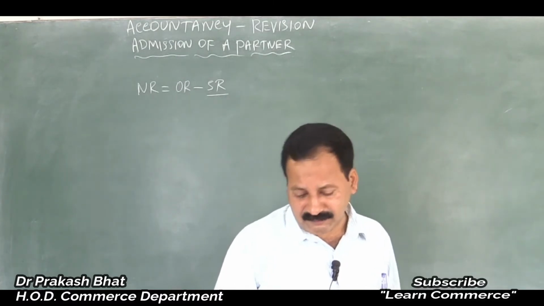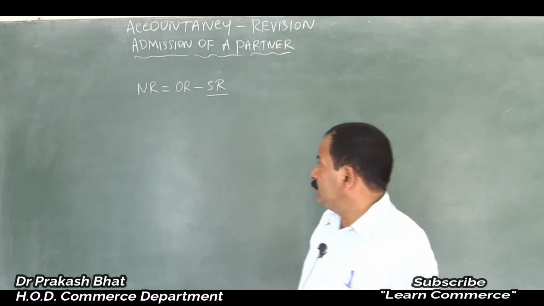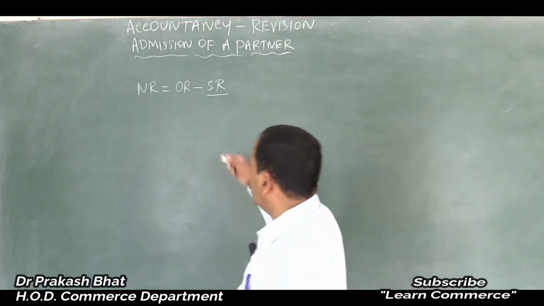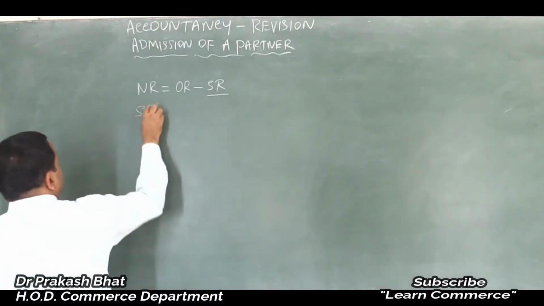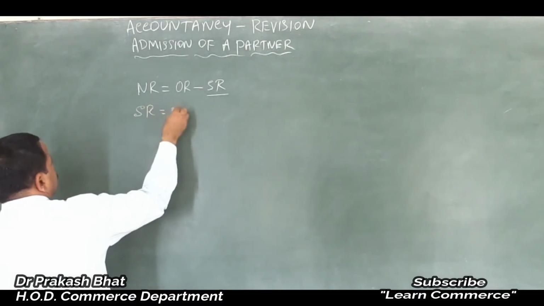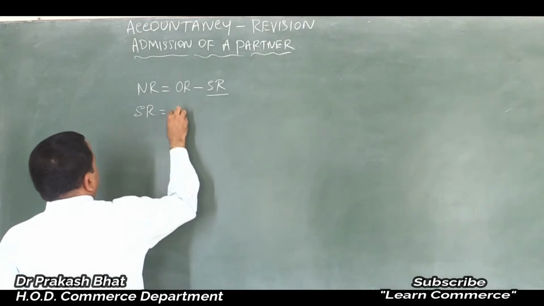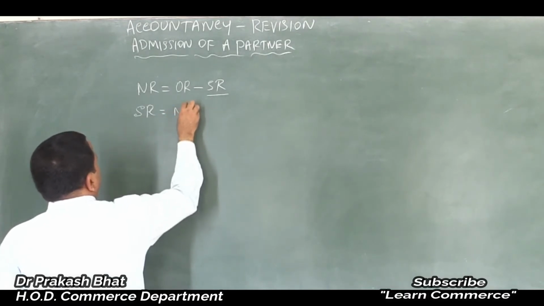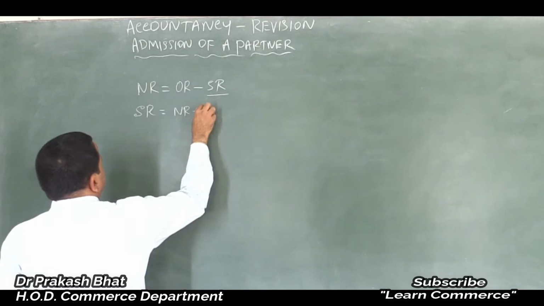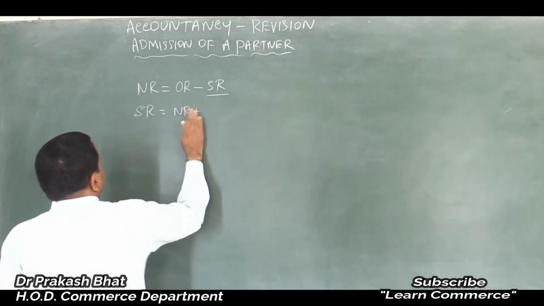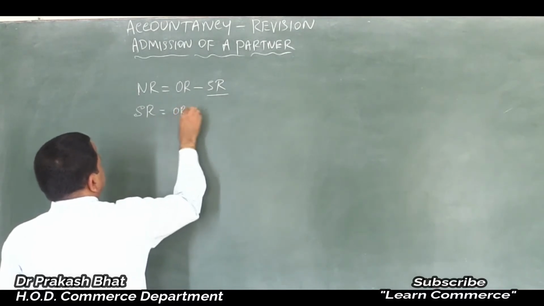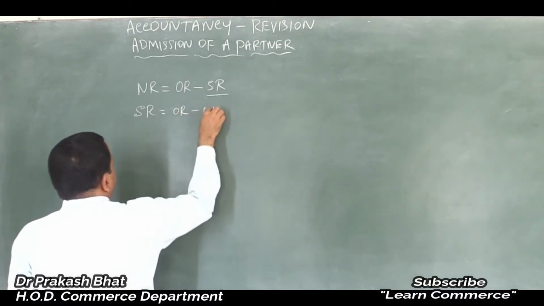It is called sacrifice ratio. So new ratio is equal to old ratio minus sacrifice ratio, or sacrifice ratio is equal to old ratio minus new ratio.